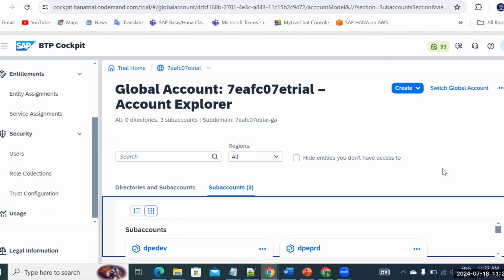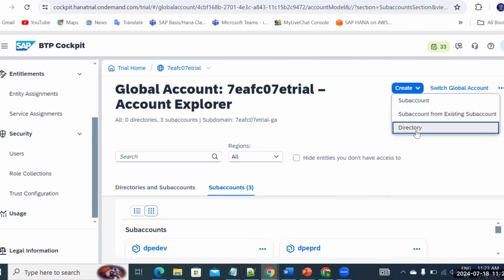The feature A and feature B is just the basic difference in creating the directories. In feature A, you are not creating the directories. You only have the global accounts, and under that you'll see the sub accounts. But if you just go here and see, you can see a directory option, because I'm using feature B. Okay. So feature set A and feature set B, that's the very basic difference.